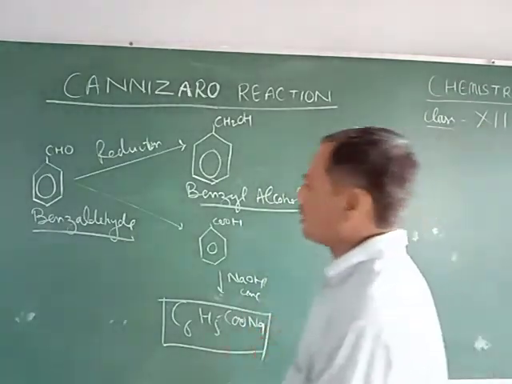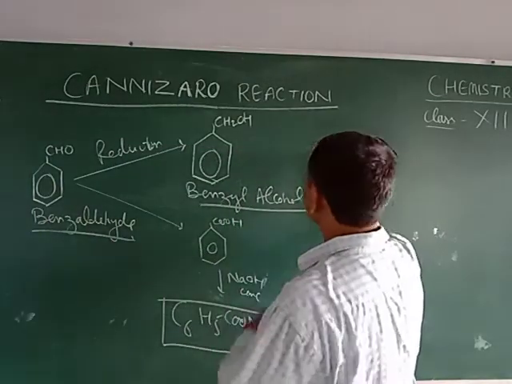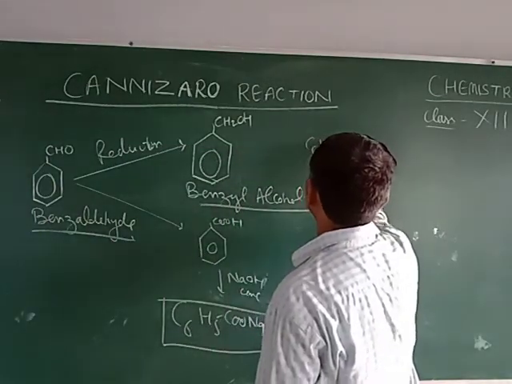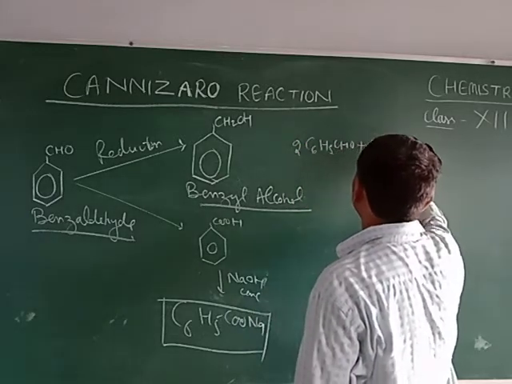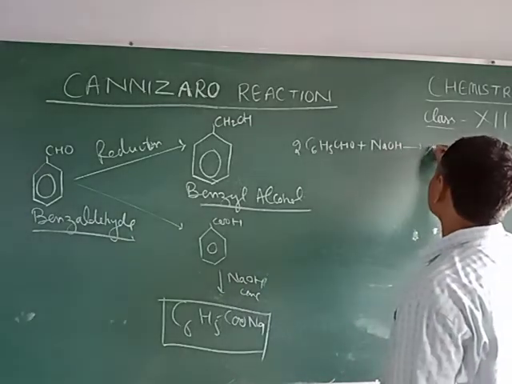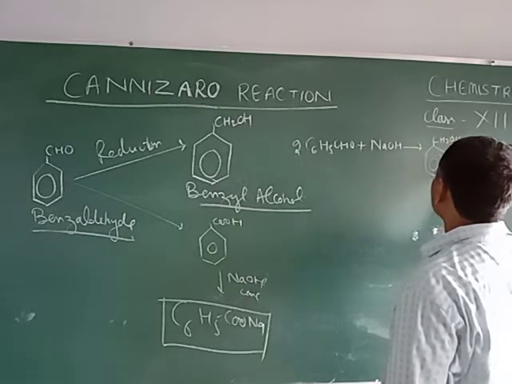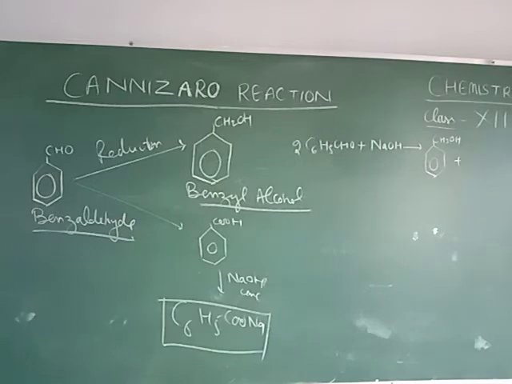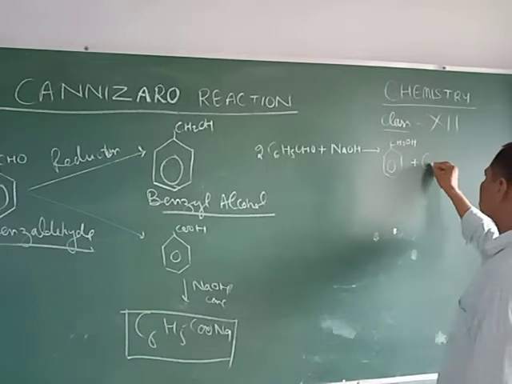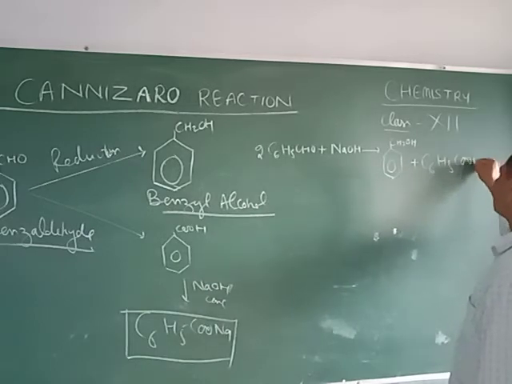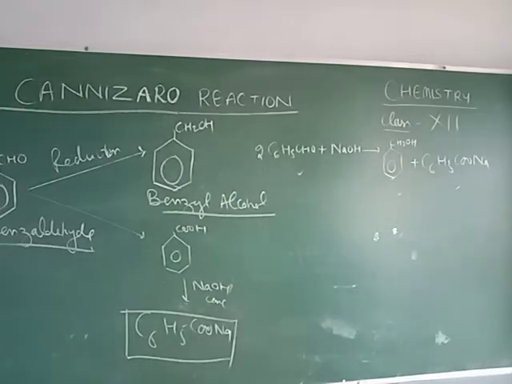You can write the equation like this: benzaldehyde C6H5CHO, two molecules, plus NaOH gives benzyl alcohol plus C6H5COONa.